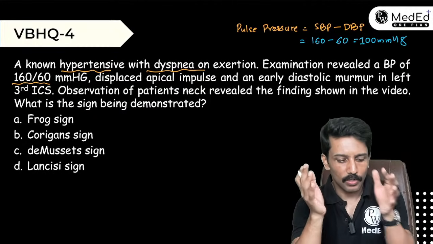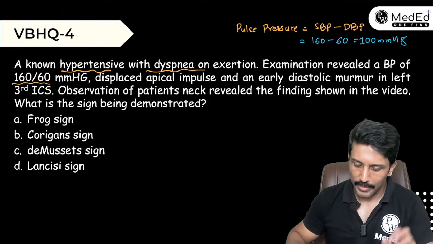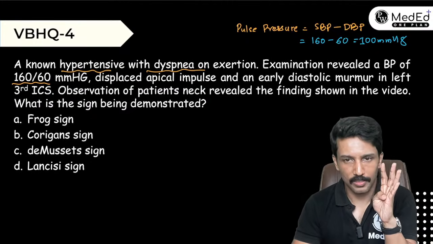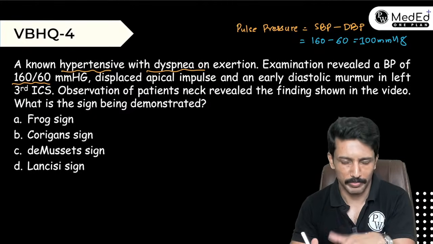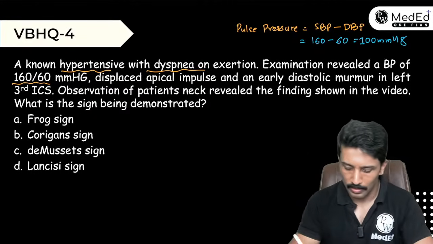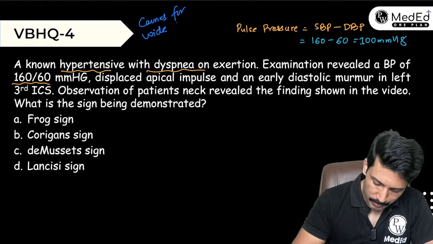Now tell me, in what all conditions can we get wide pulse pressure? Yes, we get wide pulse pressure in patients with aortic regurgitation and hyperthyroidism. These are two important conditions you need to remember. There are other conditions, but these two you cannot miss, right? Please remember causes for wide pulse pressure.